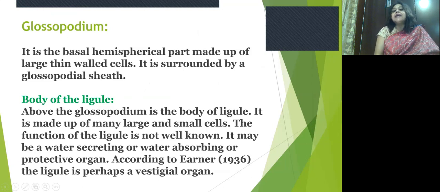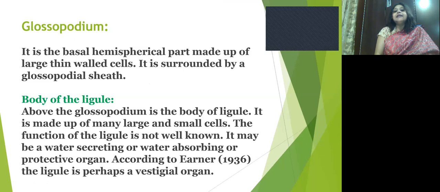It is a basal hemispherical part made up of large thin-walled cells, and it is surrounded by a sheath-like structure known as the glossopodial sheath. The other part is the rest, that is, the body of the ligule, present above the glossopodium and made up of many large and small cells.